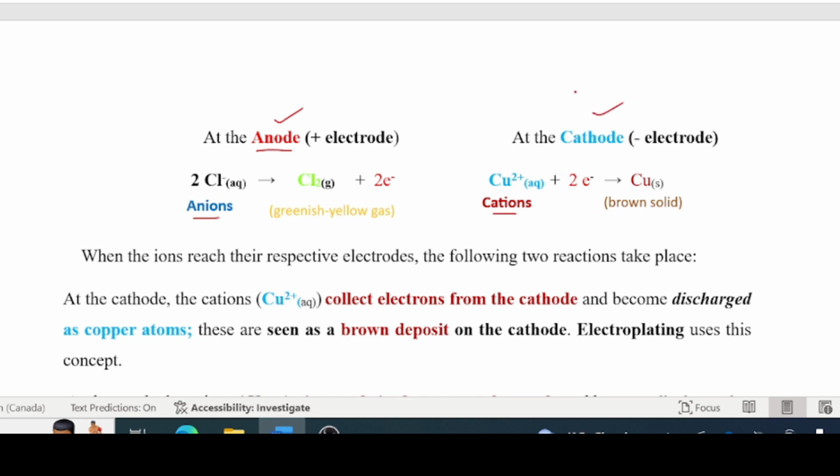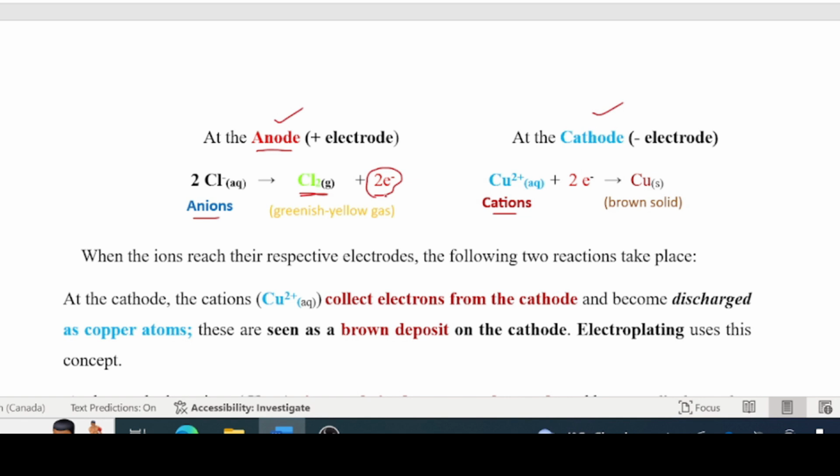The chloride ions now will give up their electrons. Every two chloride ions will give up 2 electrons, and a molecule of chlorine gas is formed. At the anode side of the conductometer, chloride ions are giving up the electron to the positively charged anode.